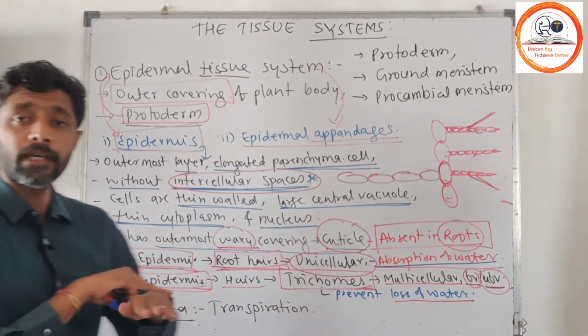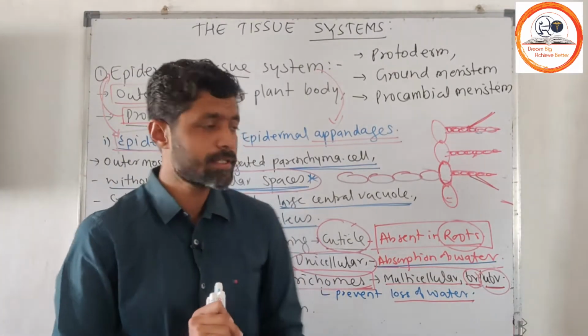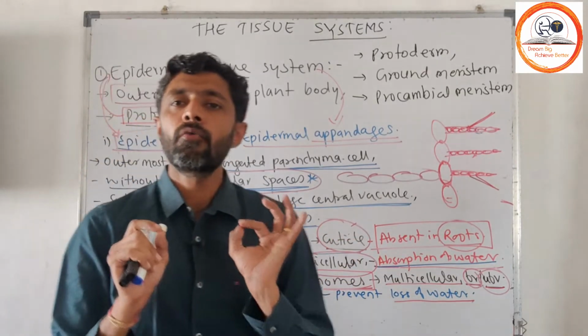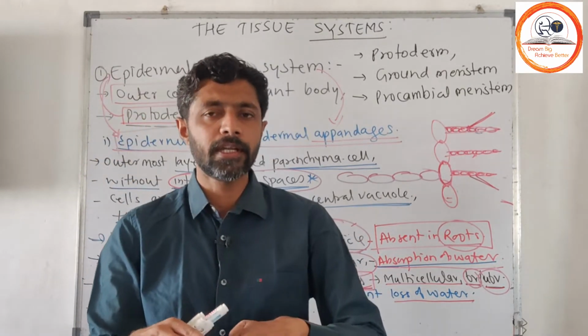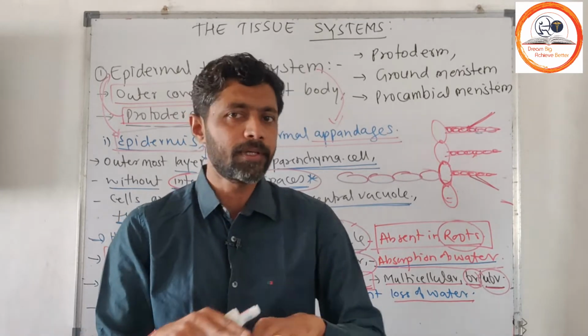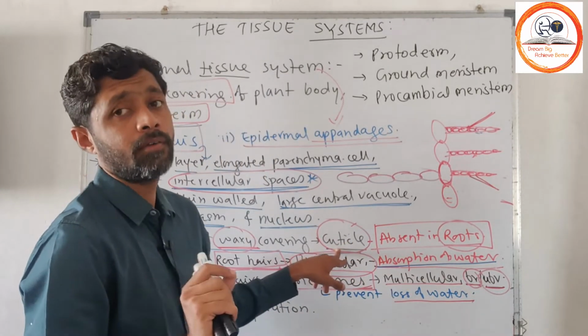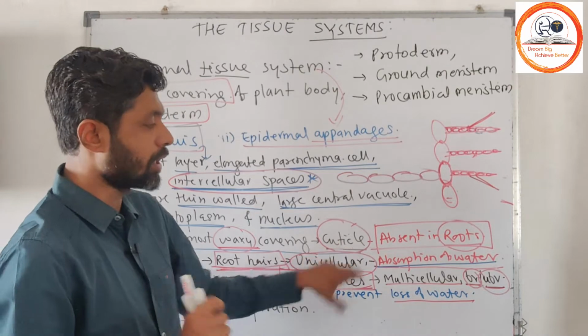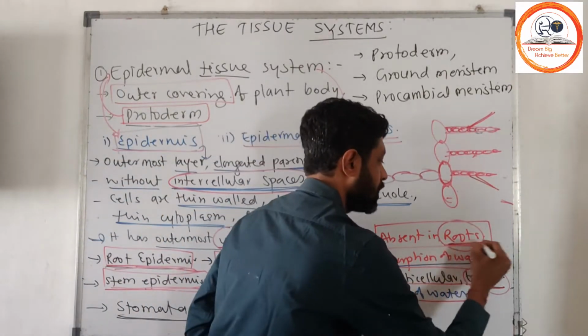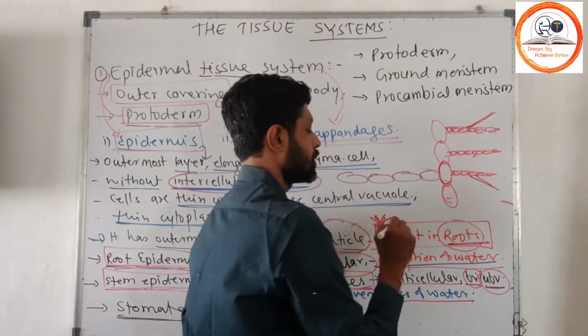The outermost layer of the epidermis is considered the cuticle, which is a waxy substance. This waxy substance gets deposited on the outer epidermis, and that layer which forms from the waxy substance we call cuticle. Cuticle is absent on the root, so cuticle will not be present on the root.